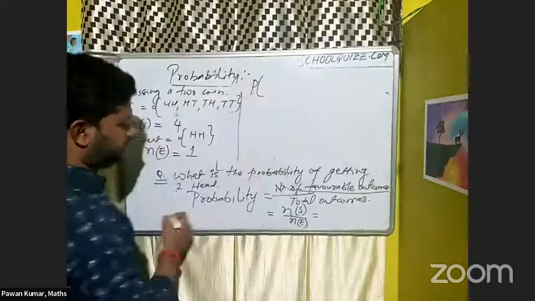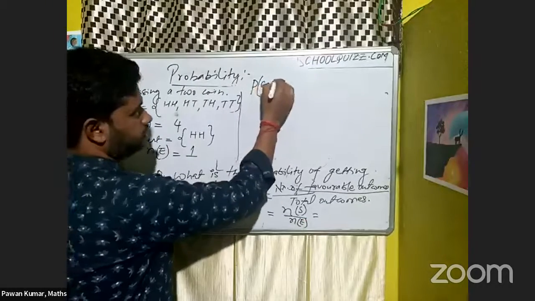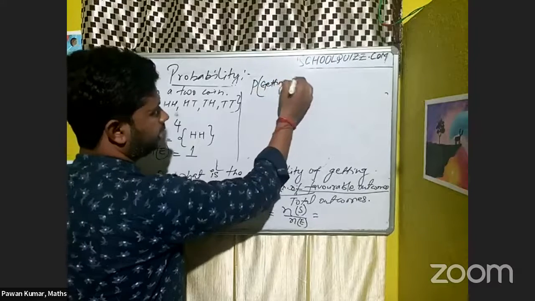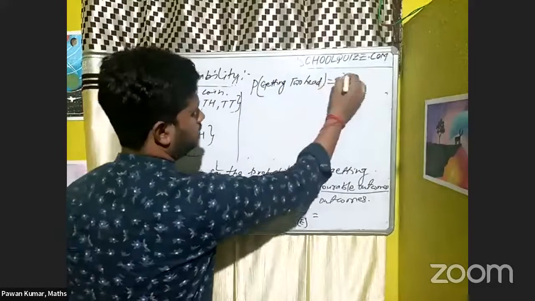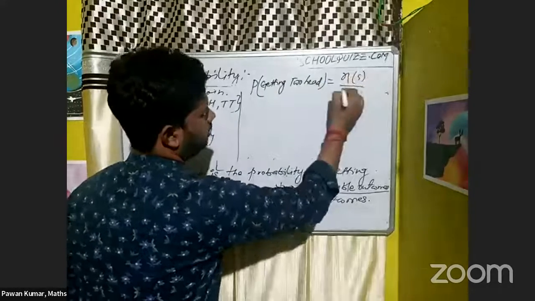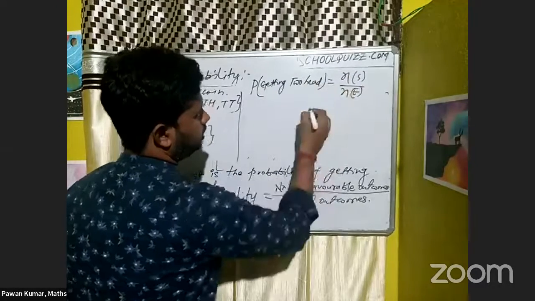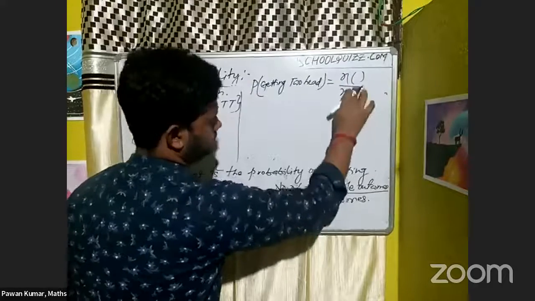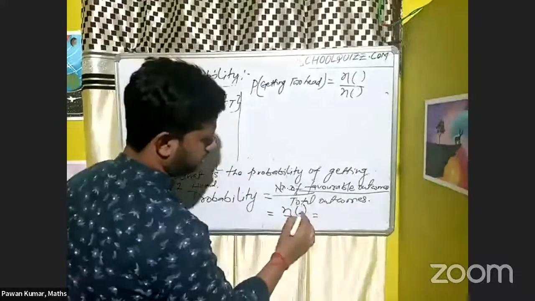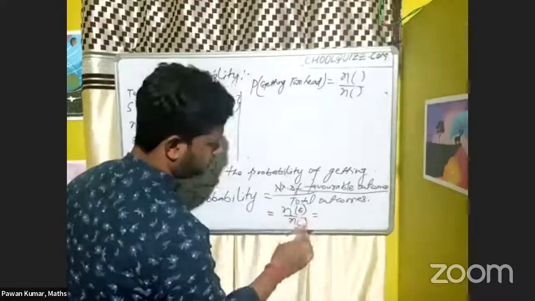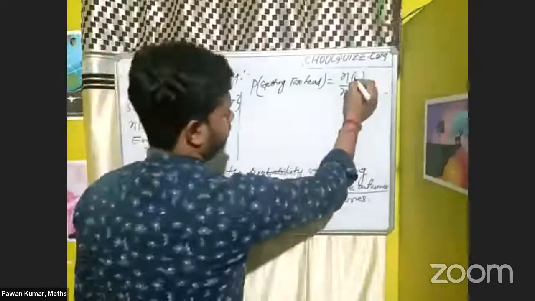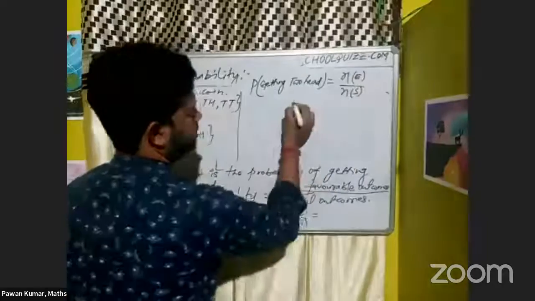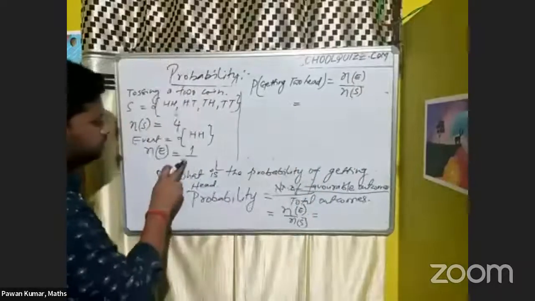So how can we write this? Probability of the event, and your event is nothing but getting 2 heads. Correct. This is your event. So n of E divided by n of S, the total outcomes. So n of E is how much? 1.